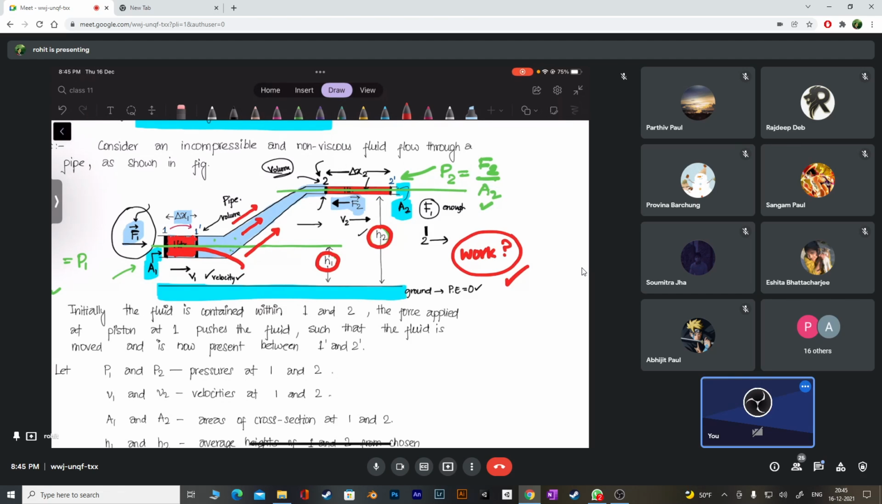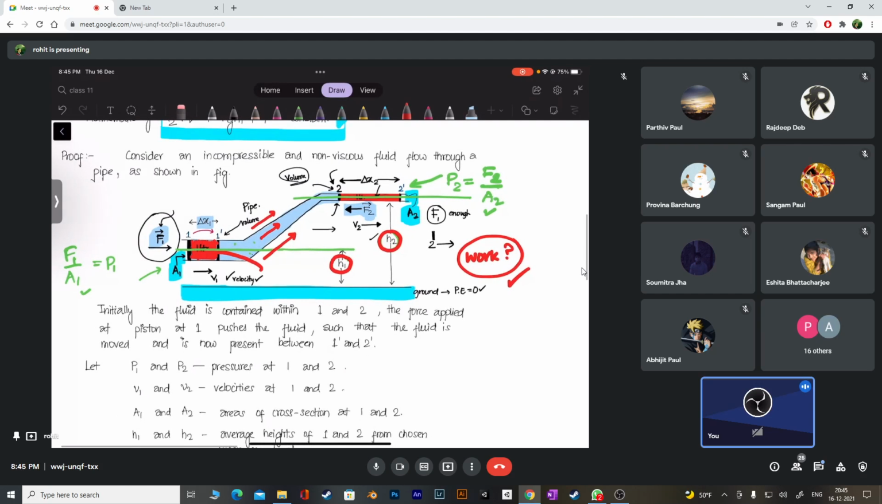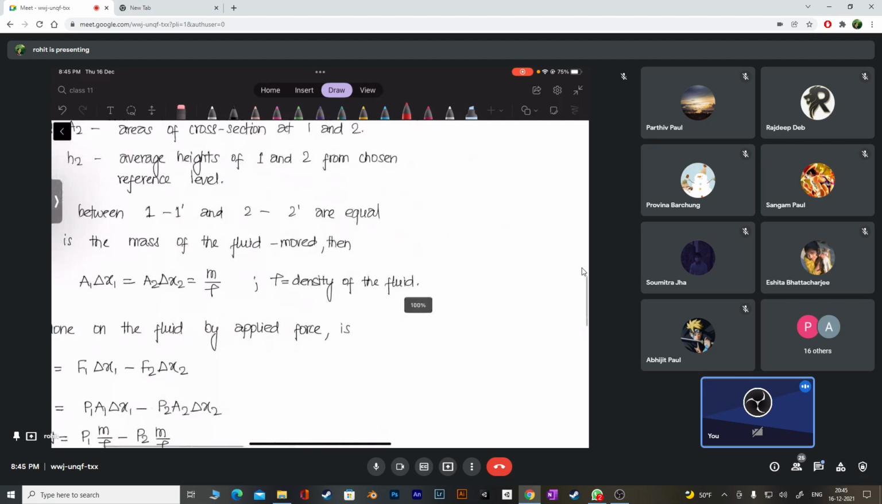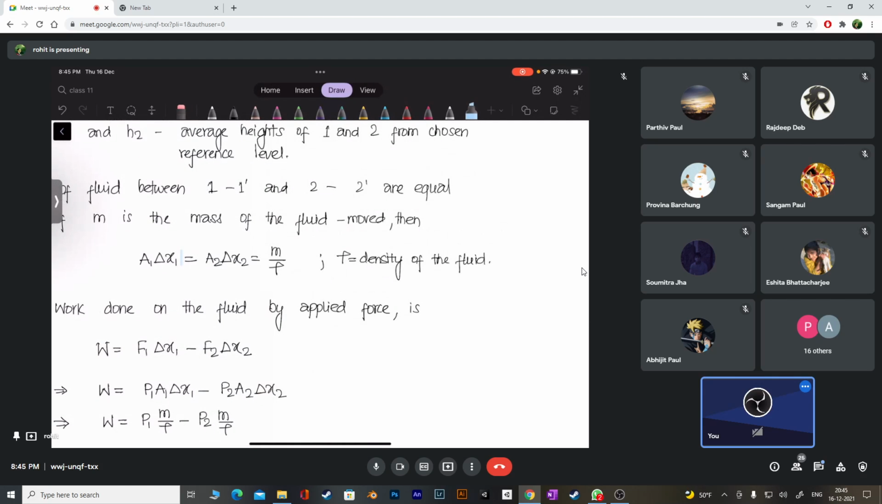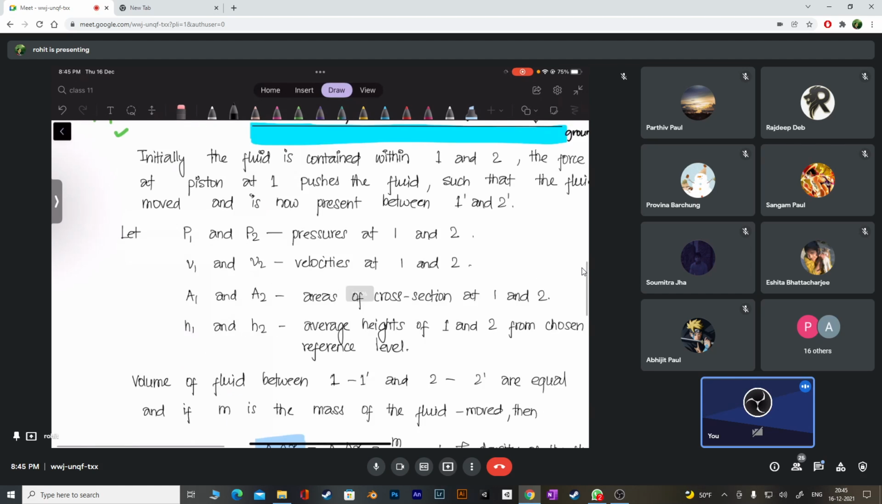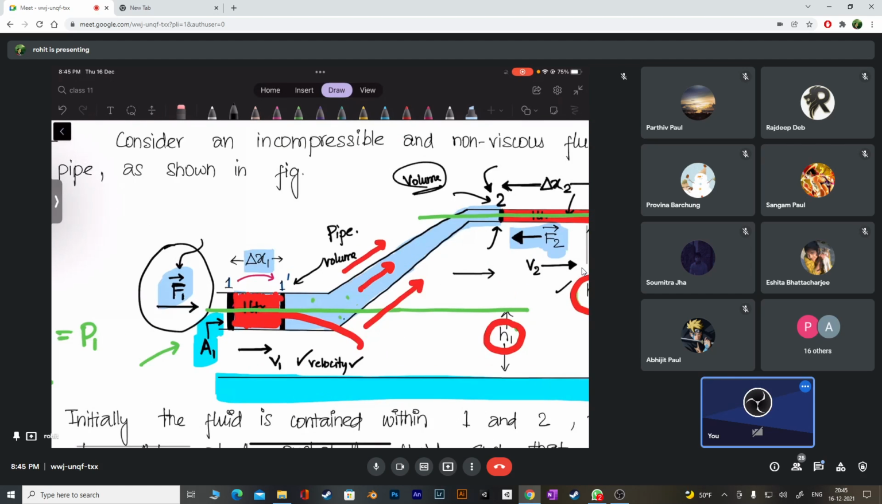Okay, so no problem. We are almost ready to proceed. The first one is very simple. I'll tell you what that is. I'm going to write here. See, what is this, guys? A1 into delta x1. What is this? This is volume, right? Area into distance. The area here is A1, and this is delta x. So A1 into delta x1 represents the volume of the liquid between 1 and 1 dash. I think we agree with that, right?